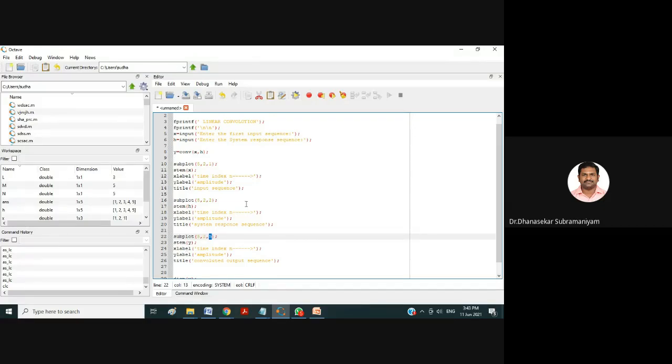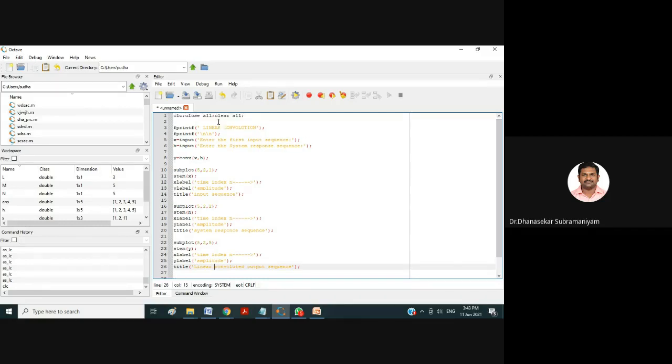Okay, so you just type these 5 lines. The remaining things you just copy and edit. Stem of Y is nothing but your Y sequence being plotted in discrete form. For that, you have an X label, Y label, and title. The title is my linear convolution output sequence. We'll be getting that. Okay, so this is the thing.